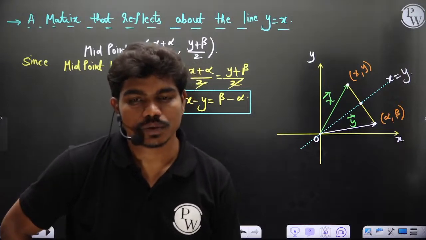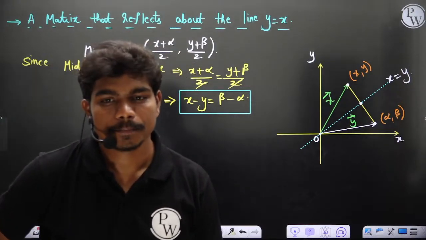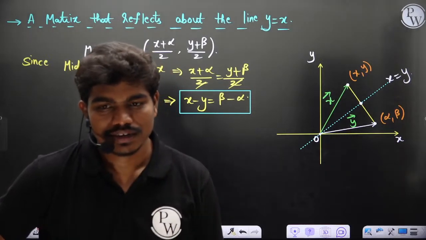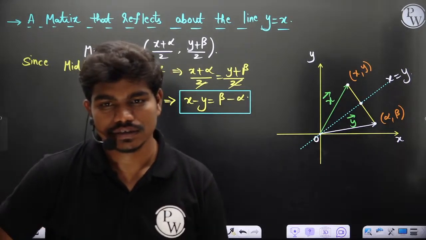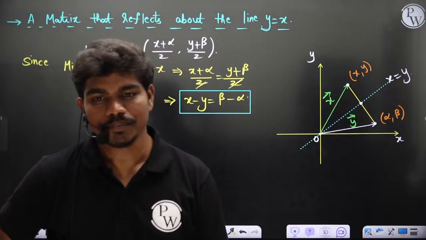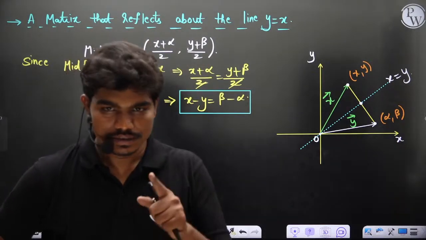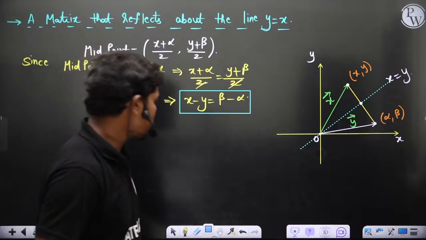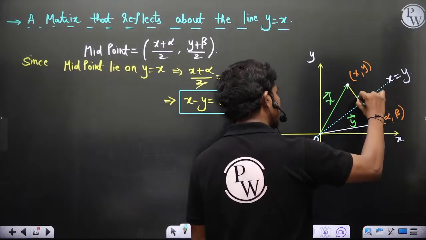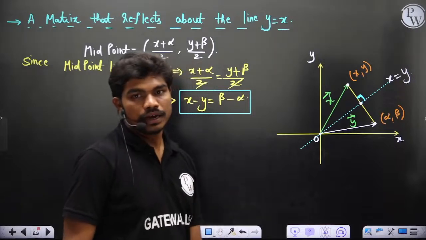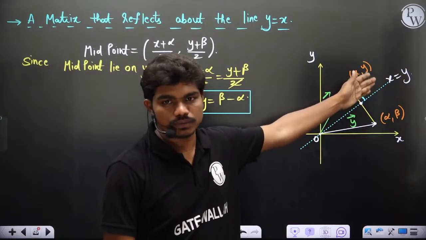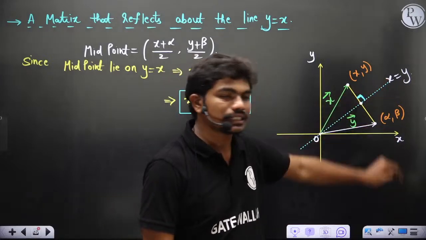Can you think of anything? Come on, I'm waiting for comments in the chat box. Quick, a bit faster. Length will be the same. Okay, yeah, the lengths can be the same, but more than length, perpendiculars could actually do the business. Okay, clearly if it's a reflection, then this angle would be 90. Now clearly this line has a slope equal to 1, you know, y equal to mx, so m is 1 of course, so this slope is actually 1.